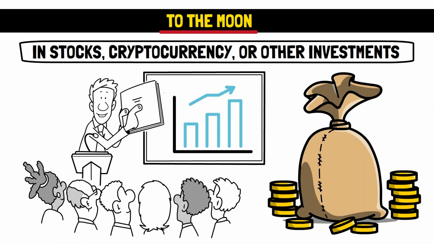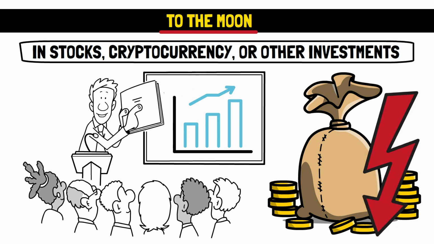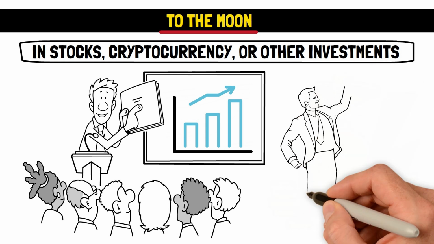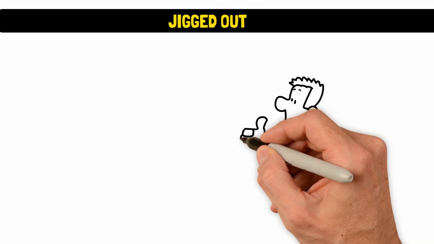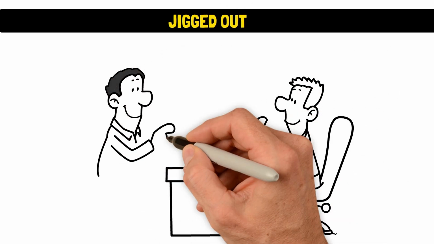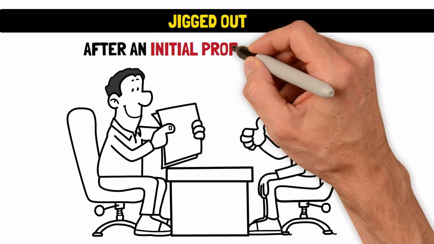Tanking refers to a rapid decrease in the price or value of a financial asset, which results in losses for investors. Jigged out. This is another term used to describe a situation when a trader exits a position after an initial profit has been made.